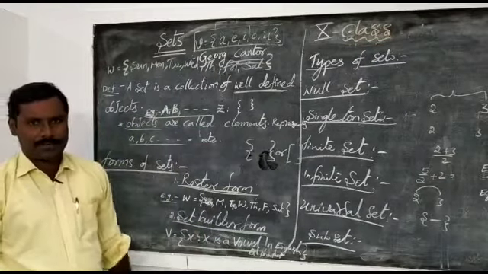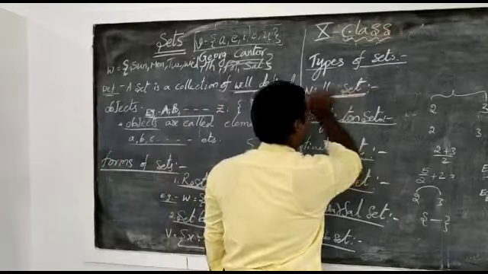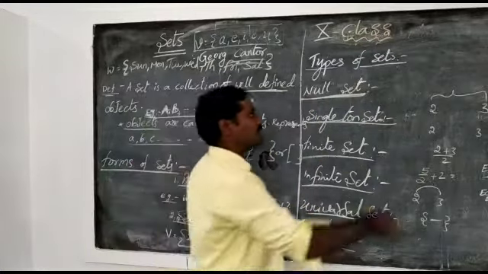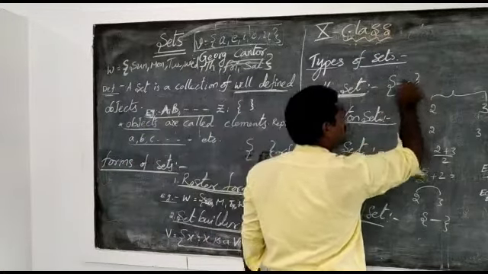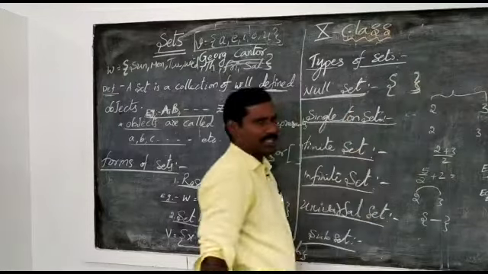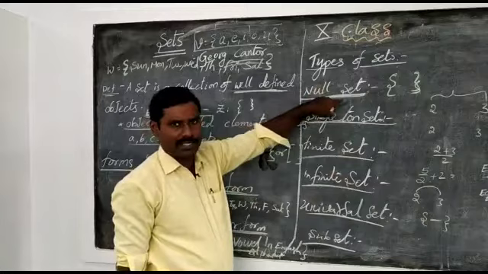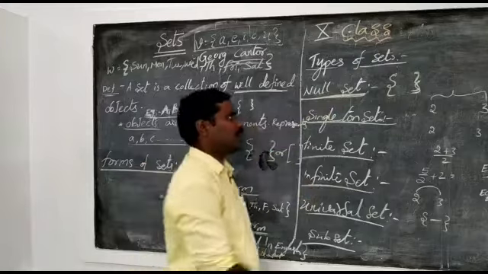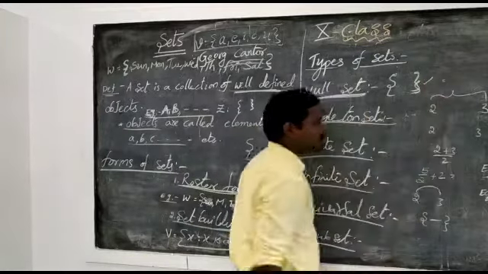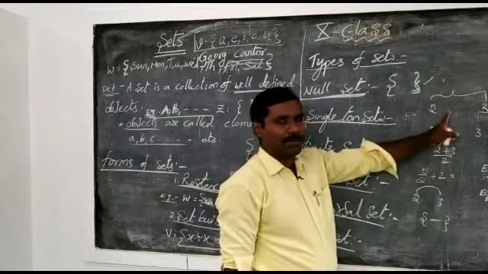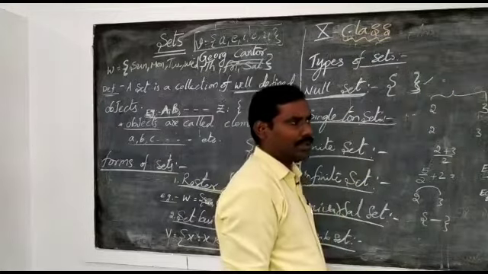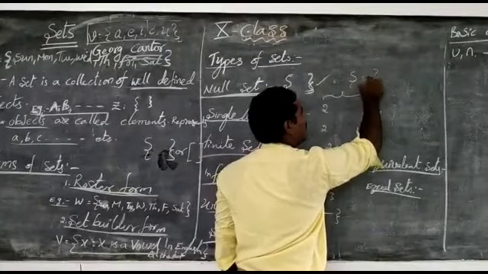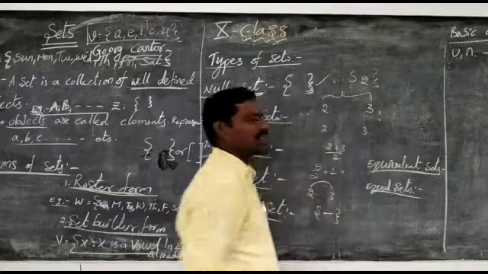Now we are going to the types of sets. We have so many types. Based on 10th class, we are taking some types. First one, null set. If there is no element in a set, we call it a null set. The other names of the null set are void set or empty set. For example, the set of even prime numbers more than 2 has no element. The only even prime number is 2, which is an even number and also a prime number.